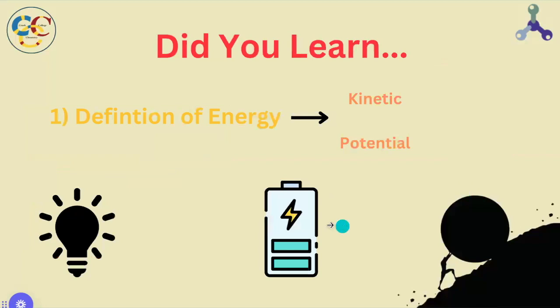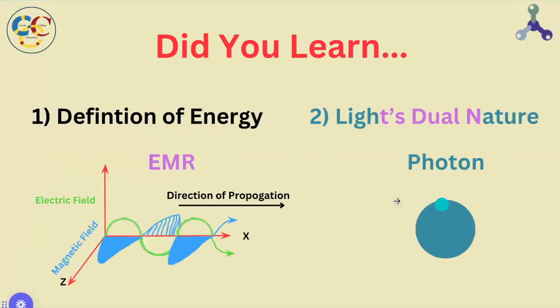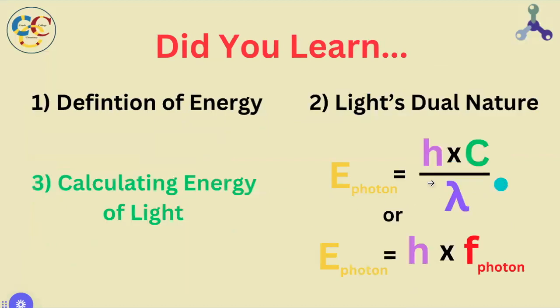So did you learn the following? 1. Energy is the ability to do work and make change happen. It comes in many different forms, and any form is ultimately a combination of kinetic and potential. 2. Light is simultaneously a wave and a particle of energy. We use both forms of light to describe light's energy. Likewise, we quantify the energy of photons using these two equations.